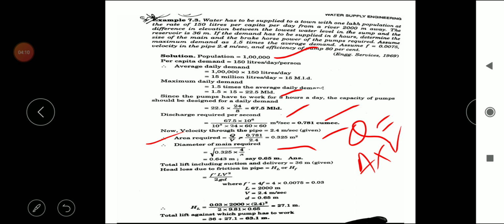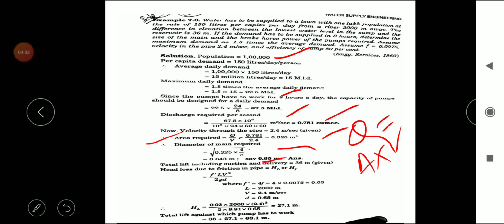The pipe is of circular cross section. Therefore area is equal to pi d square by 4. By rearranging the equation, we can easily find out the diameter of the main required, which is equal to the square root of area into 4 divided by pi. The diameter of the main required is 0.643 meter. So in terms of meter, it is 0.65 meter.